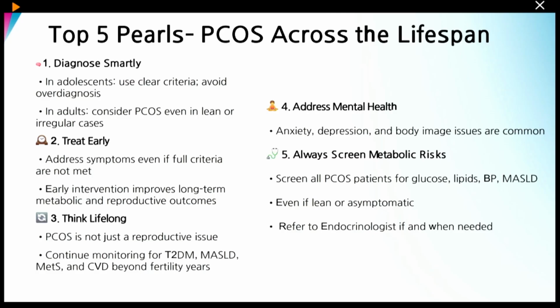So PCOS is not just a reproductive issue. You have to continue monitoring for type 2 diabetes, fatty liver, metabolic syndrome and CVD, even beyond the fertility years, as well as mental health concerns like anxiety and depression, and imaging issues are common that need to be taken care of. And always screen the patient for metabolic risk, especially glucose, lipids, blood pressure and fatty liver. And referral to an endocrinologist may be required when you are considering other secondary causes of PCOS.